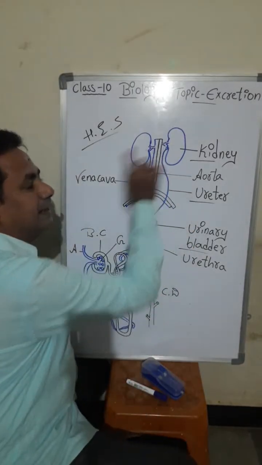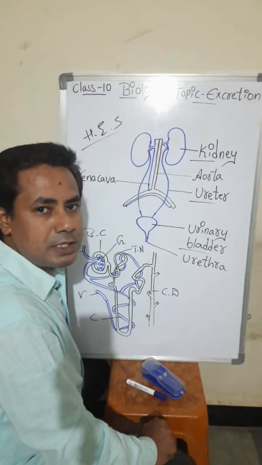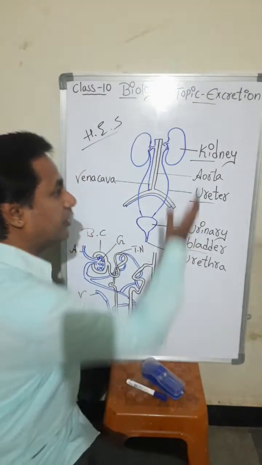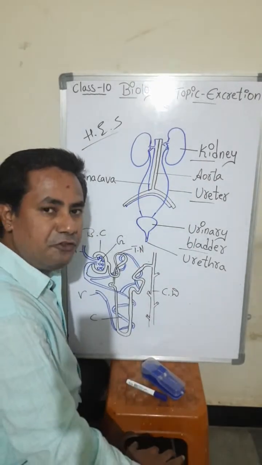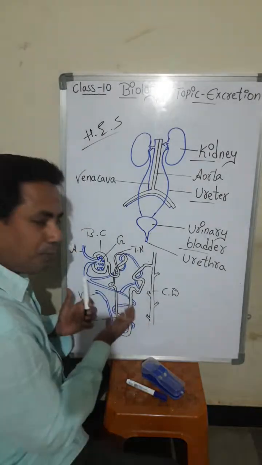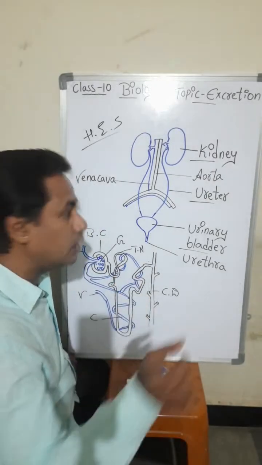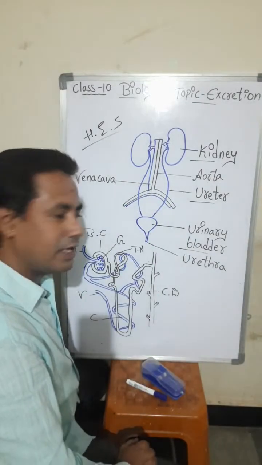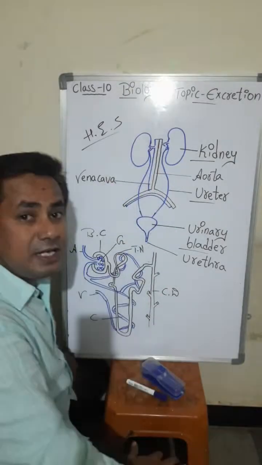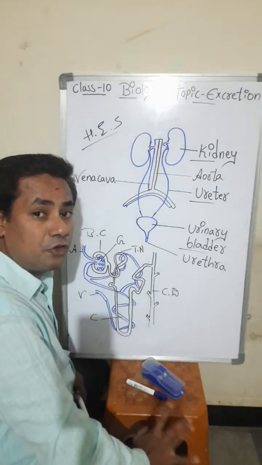Inside the kidney, there are millions of nephrons. What are nephrons? Nephrons are the structural and functional unit of the kidney. They have a structure, and they perform the function, they do the work. Nephrons are the structural and functional unit of the kidney. There will be millions of nephrons in one kidney.